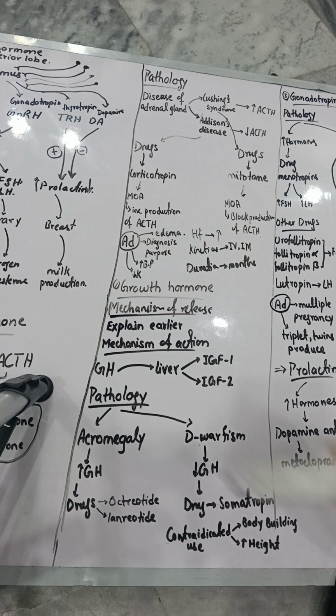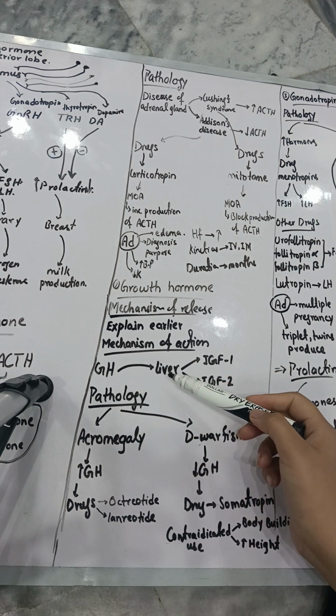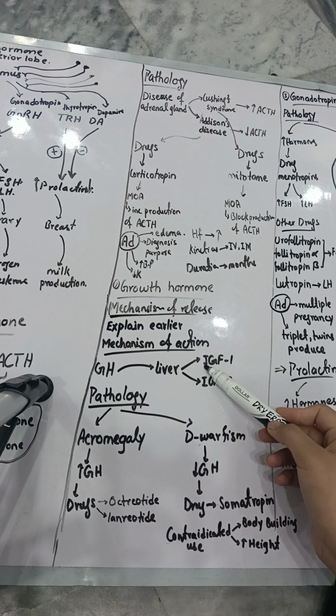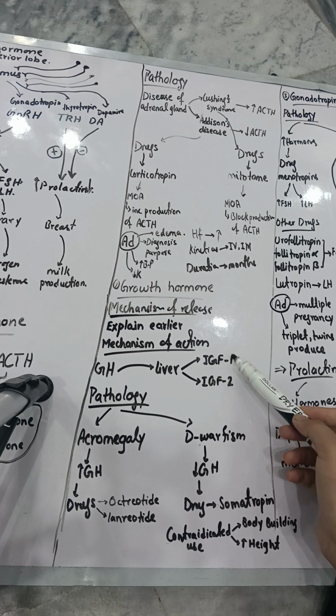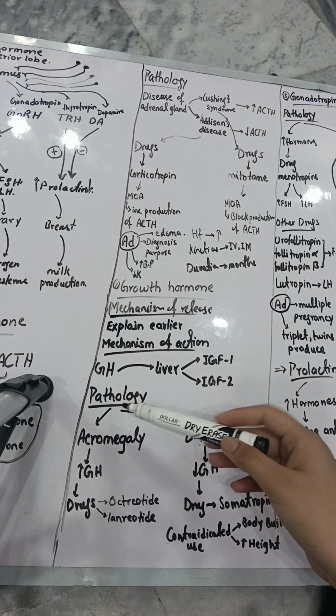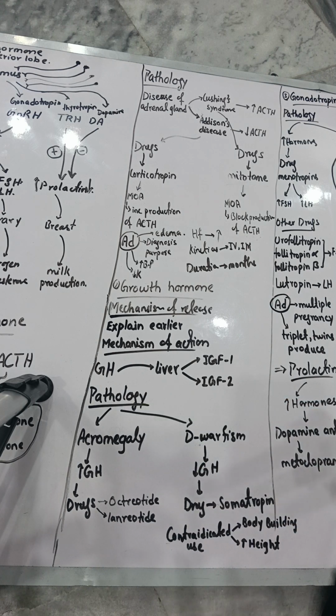I have explained to you that the growth hormone will go to your liver and cause the production of insulin-like growth factor. So insulin-like growth factor 1 and 2 are the two factors which are released, and they will do similar work as the growth hormone does. So they are increasing the growth in the body, nothing else. So this was the mechanism of action. Now let's discuss the pathology. So what is pathology? In one disease the growth hormone concentration is very high, and in one disease the concentration of your growth hormone is very low.